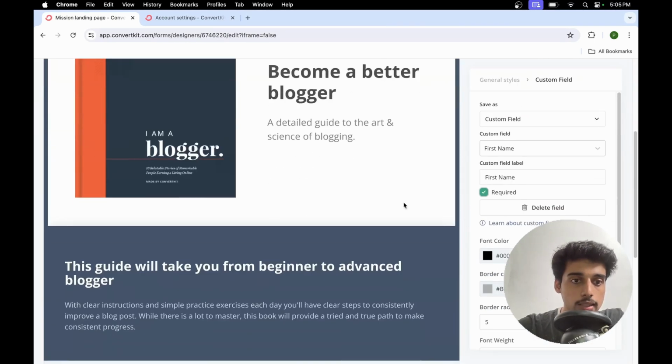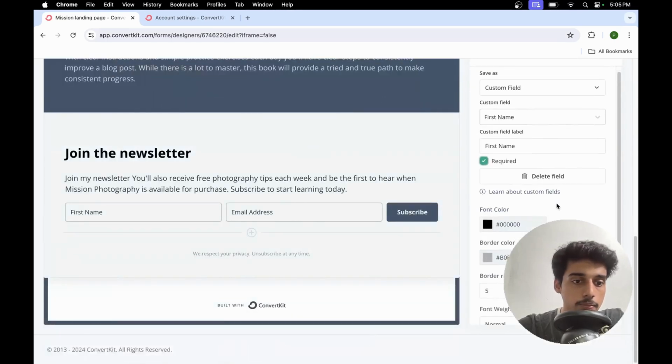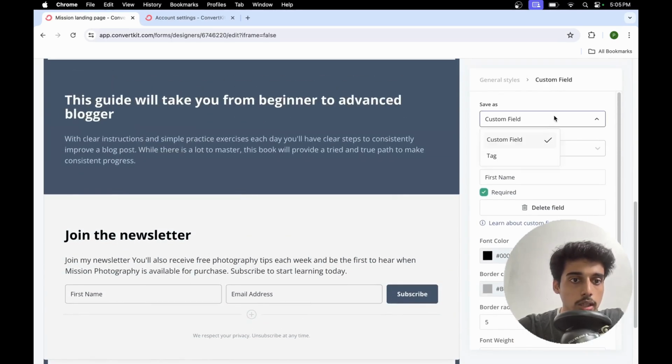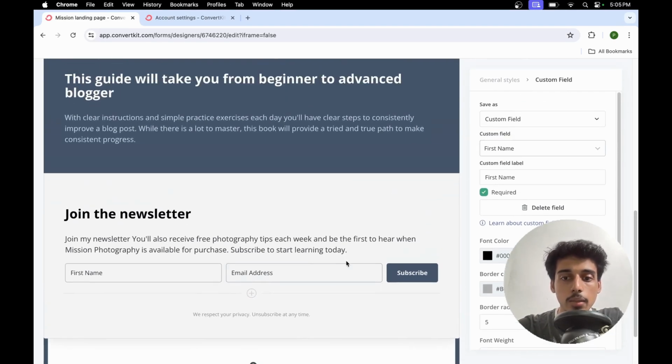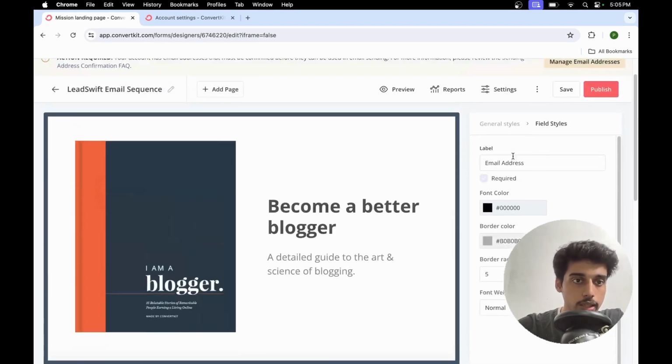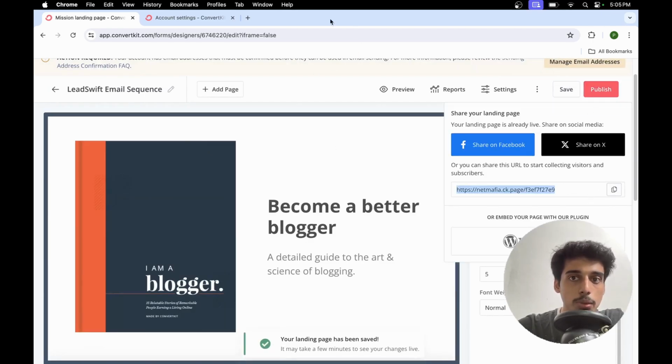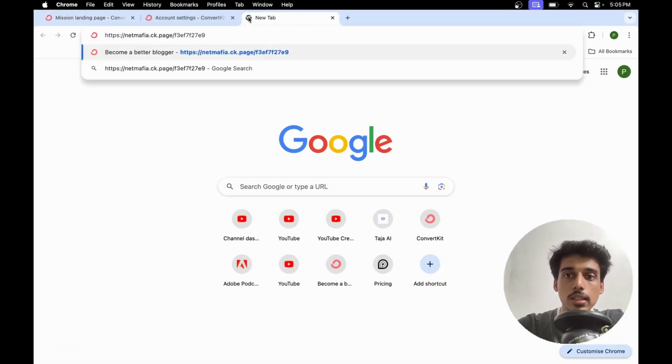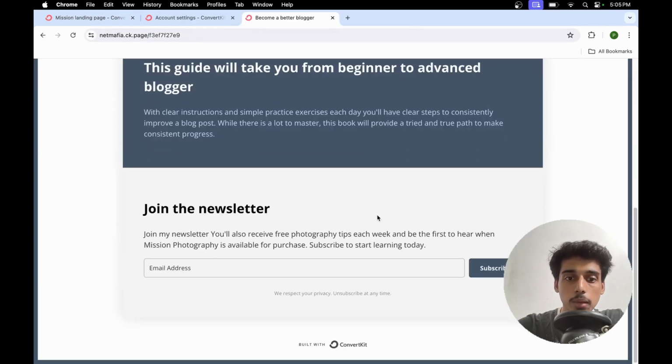So let me add this as a required field. And what other thing I would want, this is a custom field. Fine. ये फर्स्ट नेम जो है वो एक कस्टम फील्ड में स्टोर हो जाएगा एंड ईमेल एड्रेस भी एक कस्टम फील्ड है, राइट? I just click on save again. I click on publish. I copy the link and I paste it in another tab.